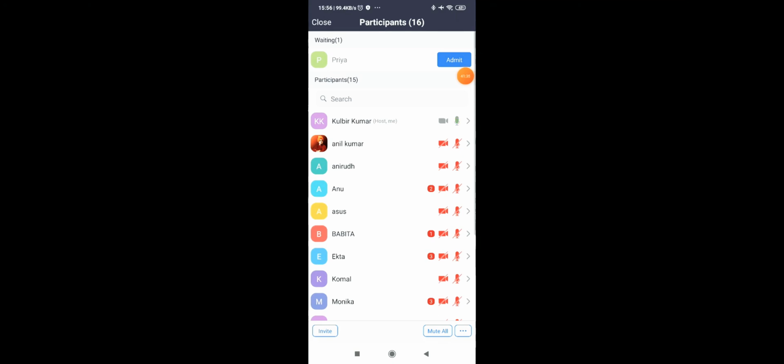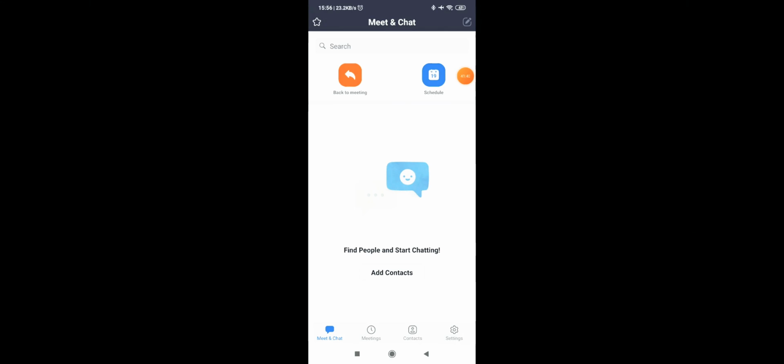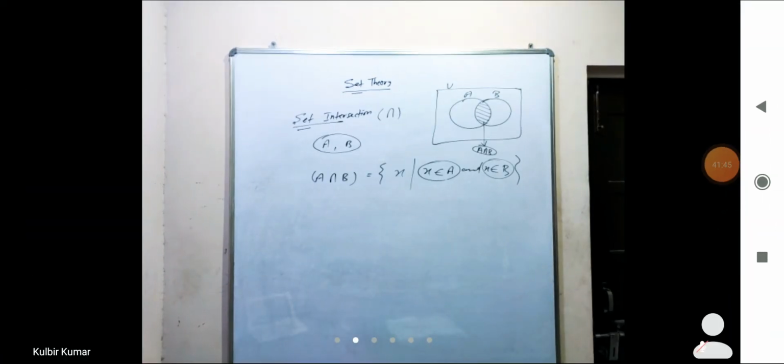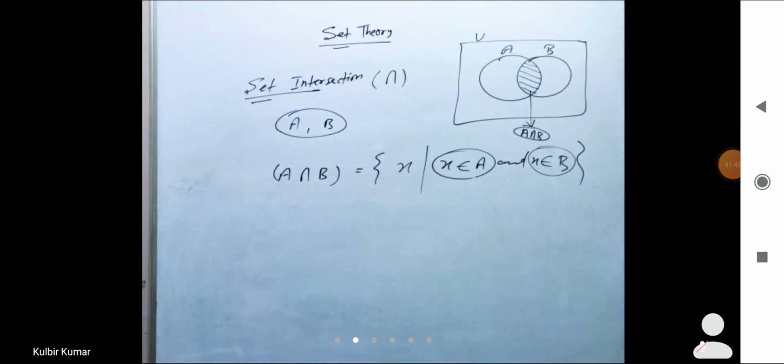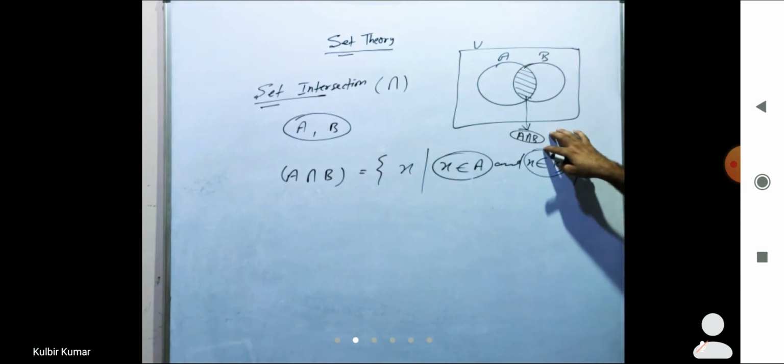So it is A intersection B. So in case of intersection, we will check for the common part.